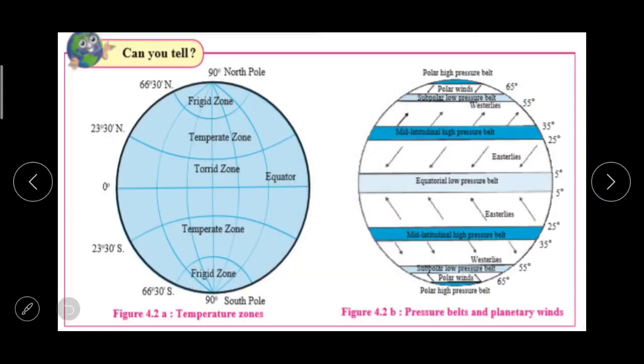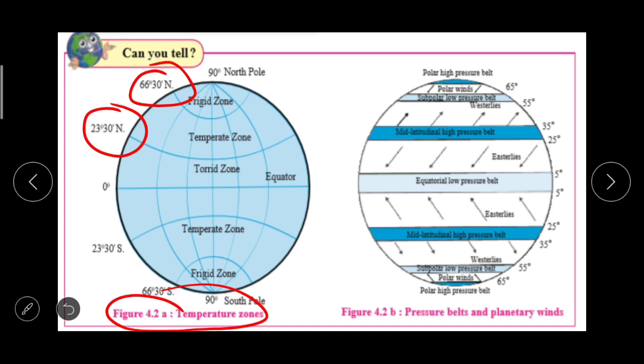To understand this, you can see figure 4.2, this one, about the temperature zones. The temperate zone extends from 23 degree 30 minute to 66 degree 30 minute north.